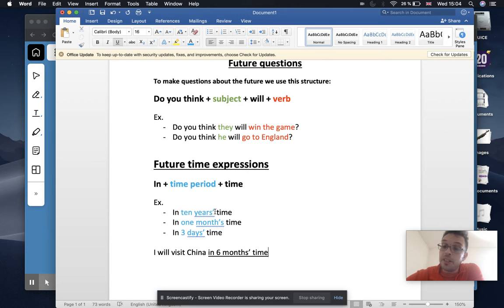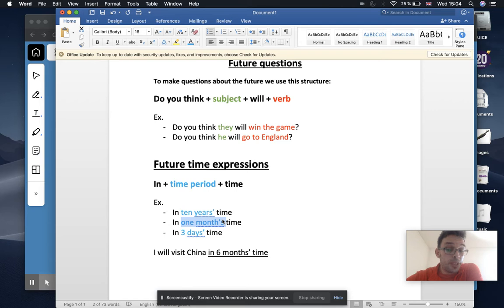Now, one thing to pay attention to, if you look in this first example, it says in 10 years time. Okay, after the time period, 10 years, I put an apostrophe, right? It's kind of like a possessive. Okay, now if you look in this one, the apostrophe is after the S. However, in the next example, 1 month's time, you see I put the apostrophe before the S.